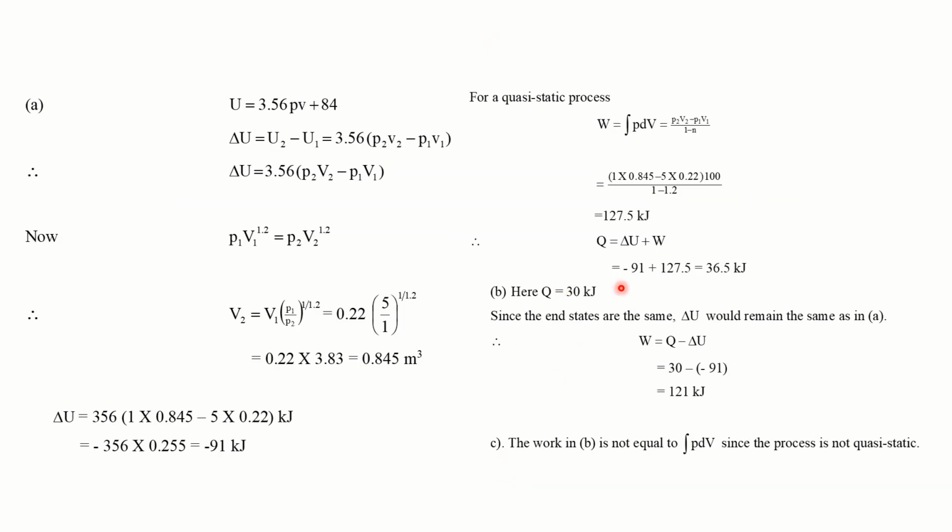Q is given, delta U remains the same, then you can find out the work done, 121 kilojoule.